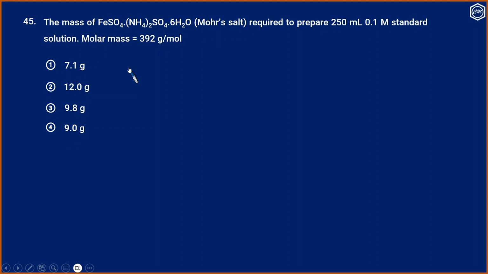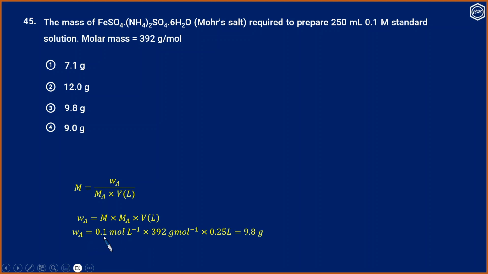Since it is a numerical question, we have to go for the calculation. Molarity is equal to mass of the solute divided by molar mass into volume in liters, or mass is equal to molarity of the solution into molar mass of the substance into volume of solution in liters. So W is equal to, molarity is 0.1 mole per liter, the molar mass is 392 gram per mole, and volume is 250 ml, that is 0.25 liter.